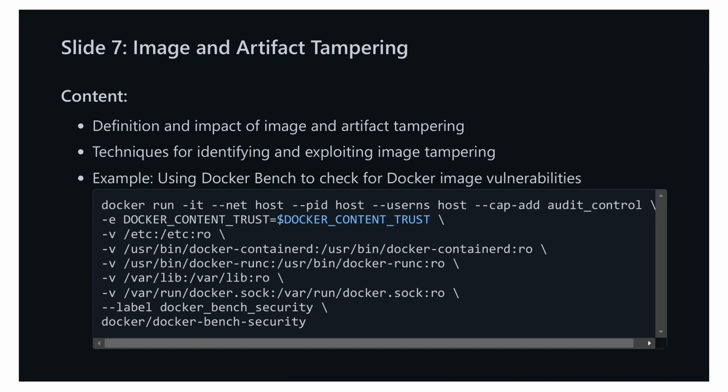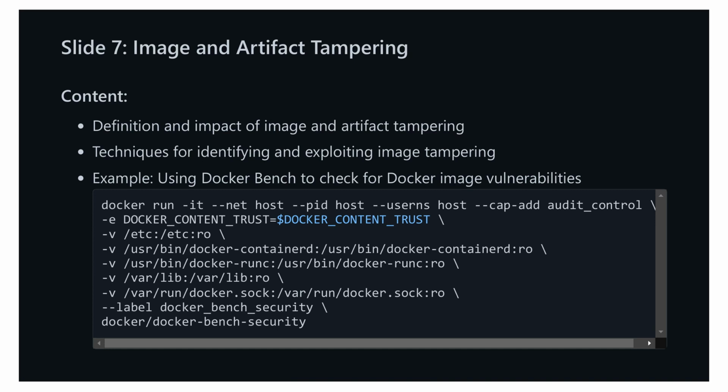Moving on to slide 7, we'll focus on image and artifact tampering. First, let's define what we mean by image and artifact tampering. This involves unauthorized modifications to software images or artifacts, such as Docker images, which can introduce vulnerabilities or malicious code into your environment. The impact of such tampering can be profound, potentially leading to unauthorized access, data breaches, and reliability issues within your system. To identify and exploit tampered images, several techniques can be employed. One effective method is to use specific security tools designed to scan for vulnerabilities in your container images and artifacts. For example, we can use Docker Bench for Security to check for Docker image vulnerabilities.